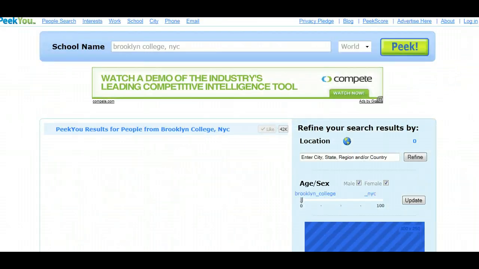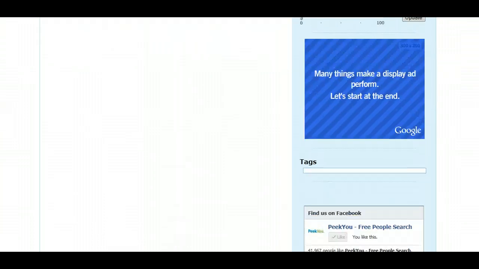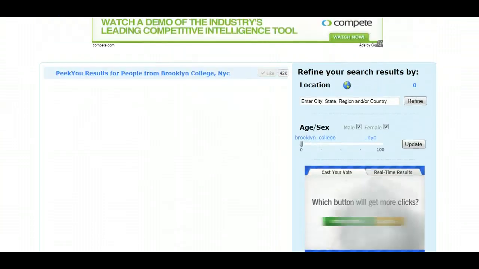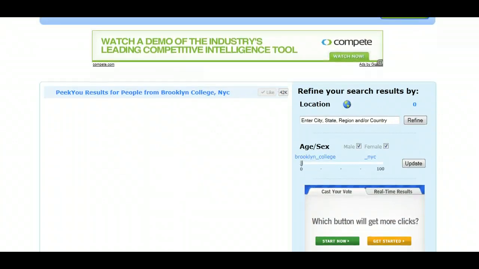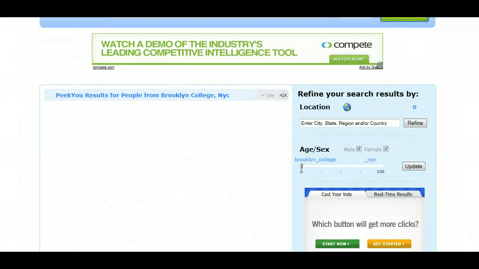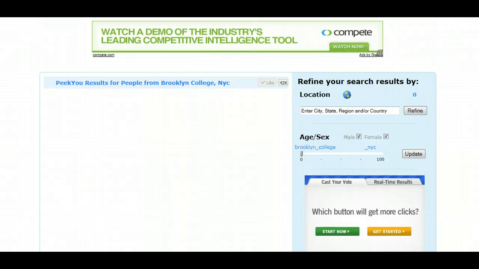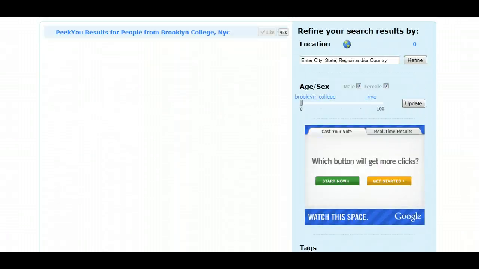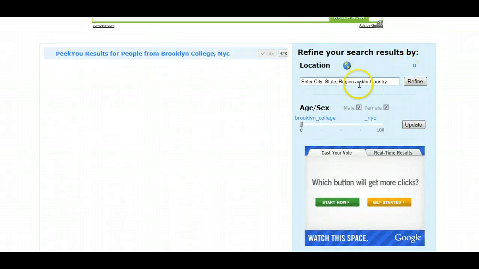It's going to give you people. So far it hasn't been able to give that, but nevertheless, in many cases it will be able to give you something that you'll be able to use. You can also do more searches that probably end up taking you to other sites, but which you can refine by city, state, location, and so on. All of this is based on public information.